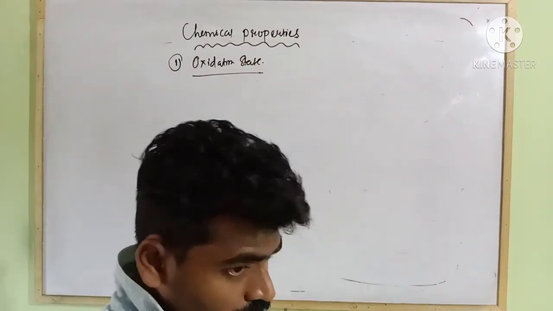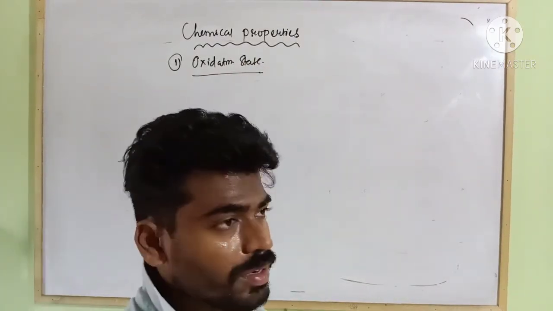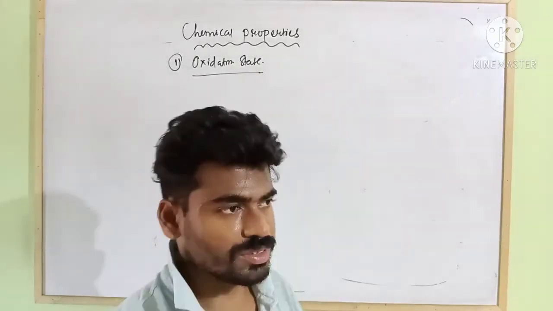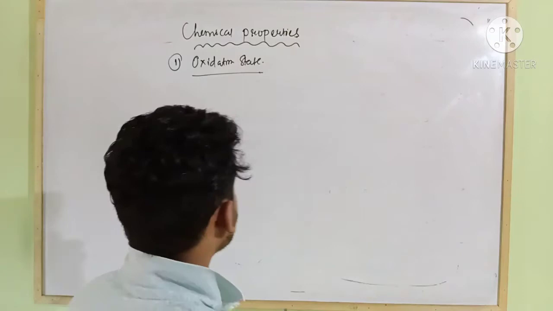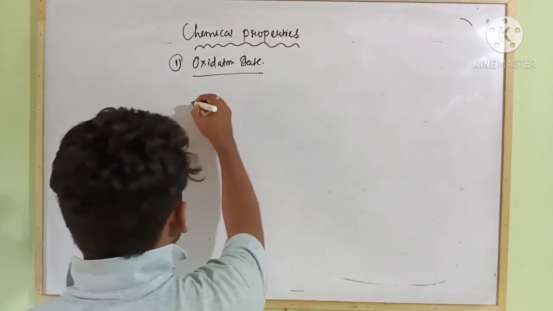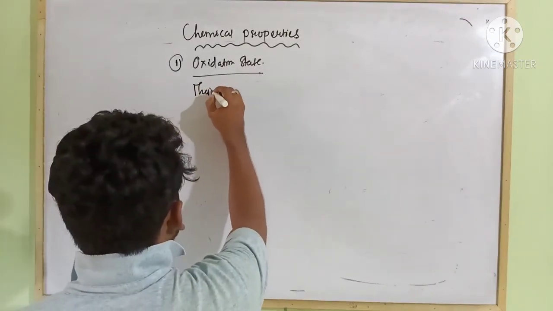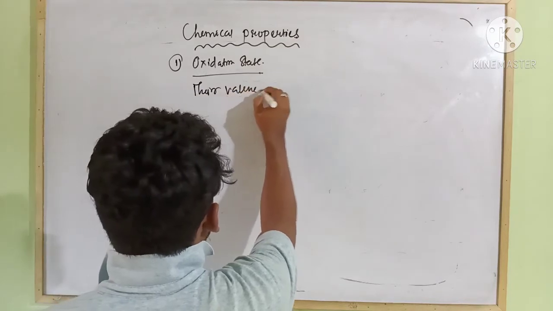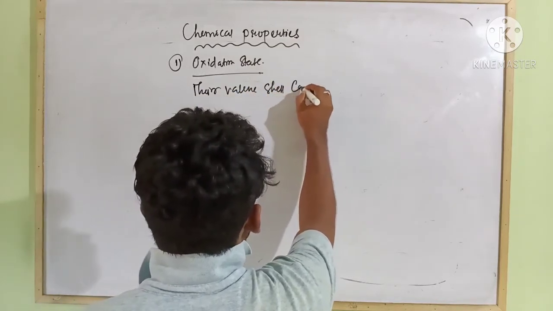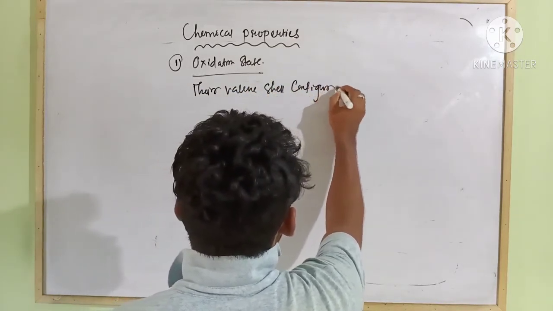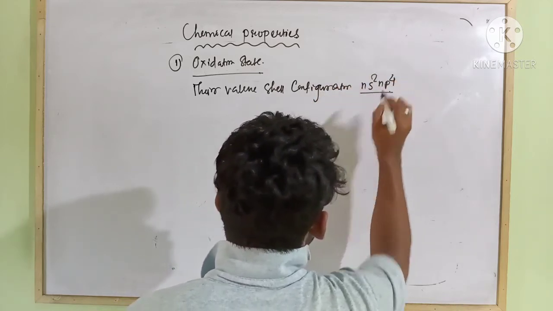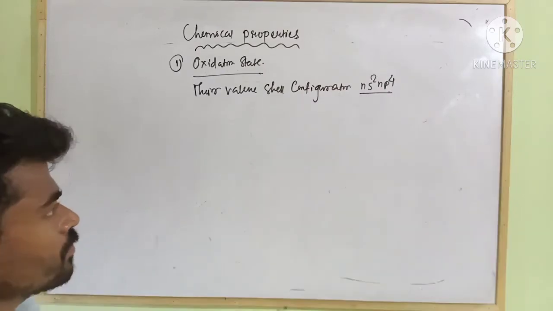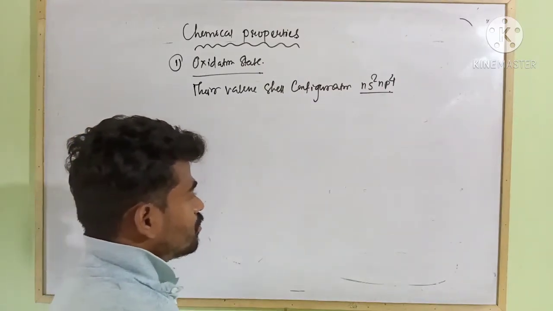Whenever we discuss oxidation states, we have to focus on their valence shell configuration, that is ns2 np4.